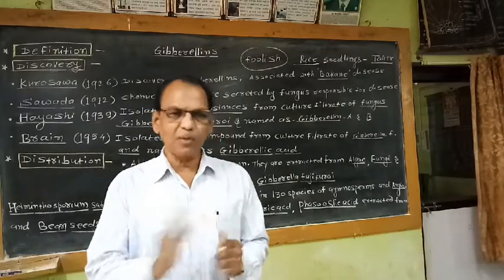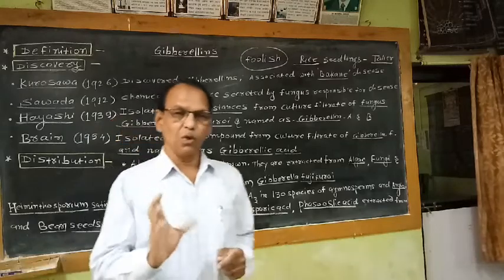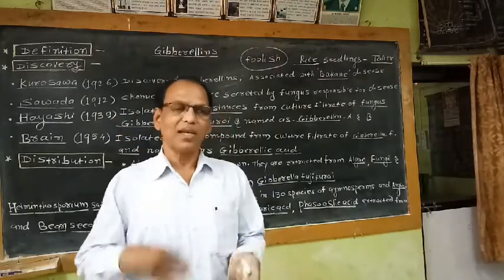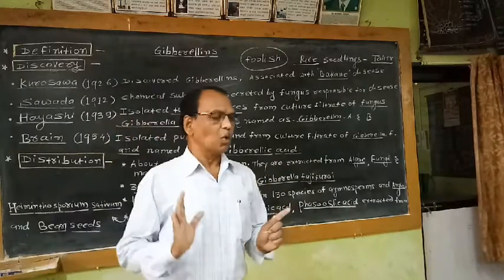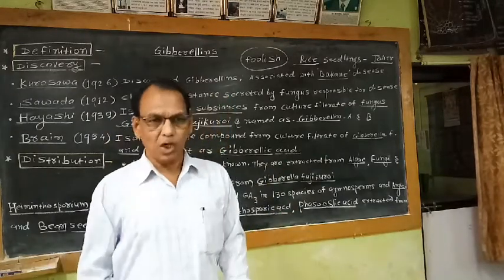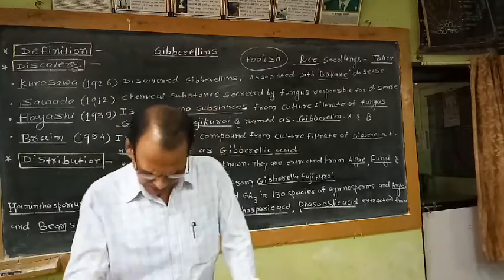That means we can substitute the requirement of the cold temperature during winter, which is naturally received by the plant. That means without natural coldness, flowering can be induced in winter variety crops or winter variety plants.